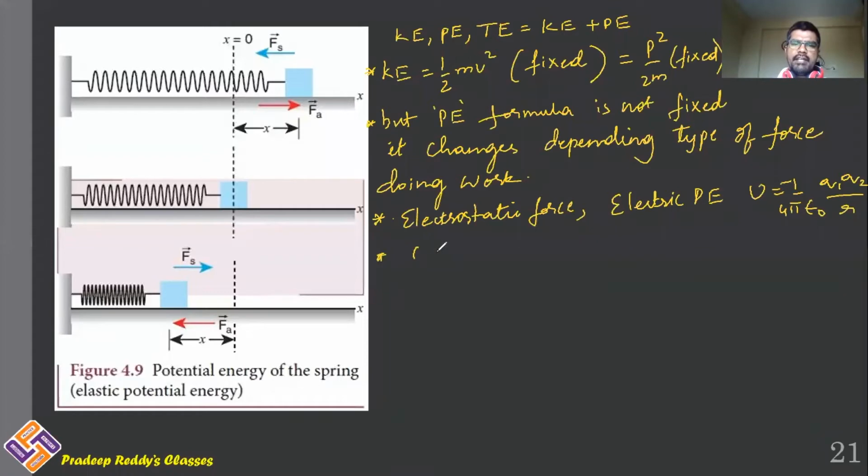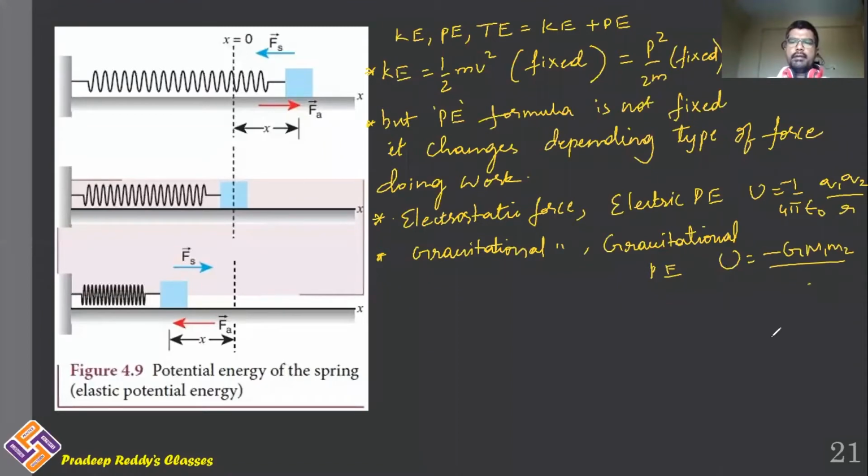Similarly, if gravitational force is doing work, then you will be getting gravitational potential energy. Gravitational potential energy is minus capital G m1 m2 divided by r. So in every chapter it varies.